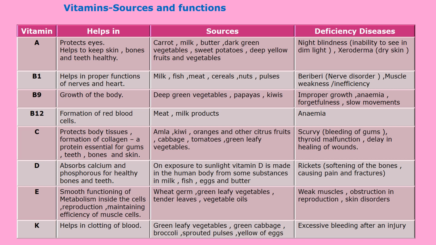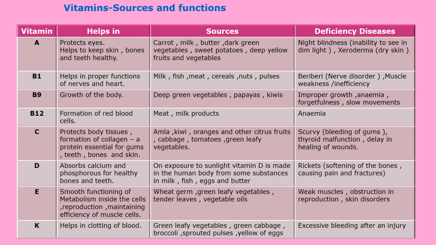Now the next vitamin is vitamin E. Vitamin E helps in the smooth functioning of metabolism inside the cells. Metabolism means the chemical processes that occur within a living organism in order to maintain life. Then reproduction. Reproduction means producing new things like themselves, which we already studied, in the form of giving birth or producing eggs. Then, maintaining the efficiency of muscle cells. This vitamin E is essential.